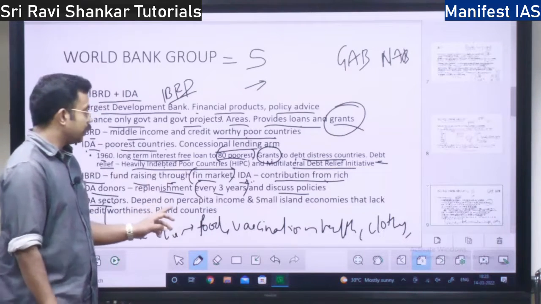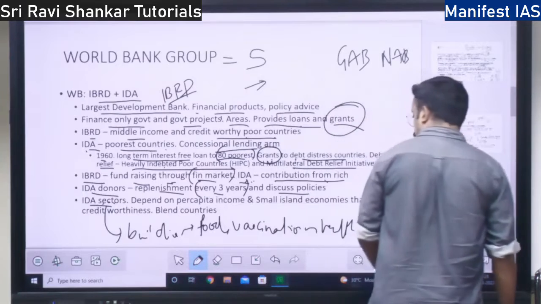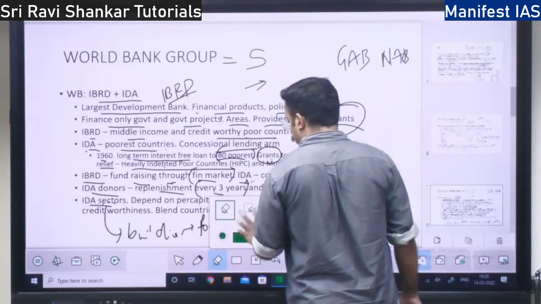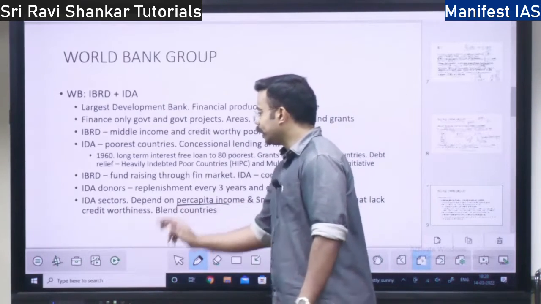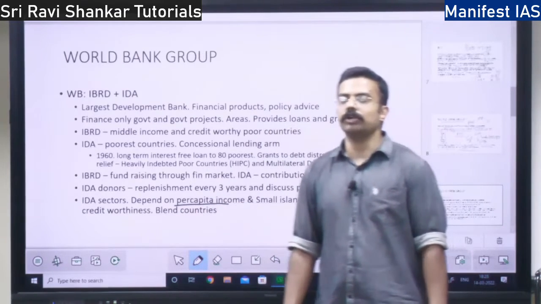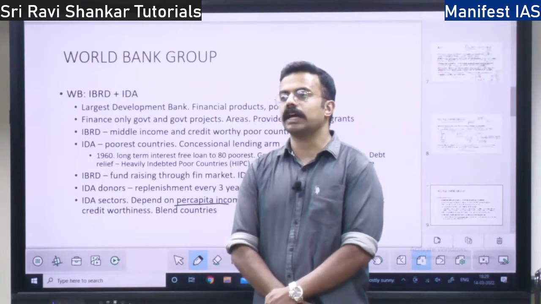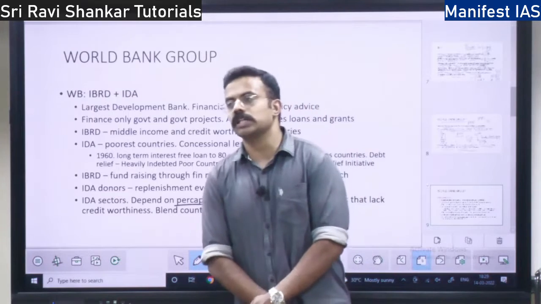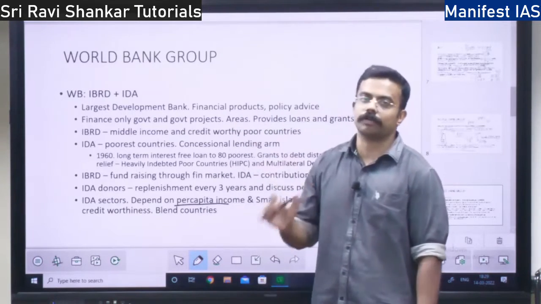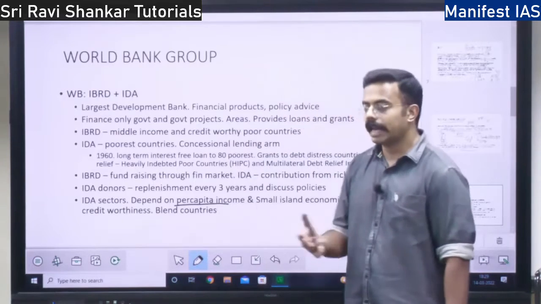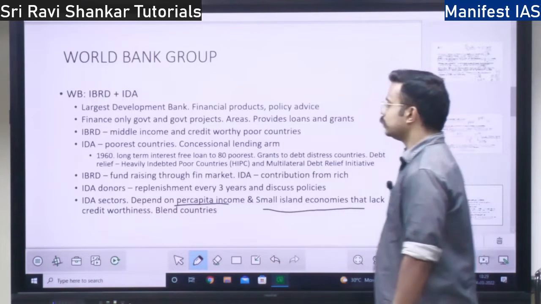Next, which countries is the IDA going to give loans to? It depends on the per capita income. I told you IDA gives money to the poorest of the poor countries. How do you consider a country as poor? Based on the per capita income. If the country's per capita income is low, a loan or grant will be given under IDA. And also small island economies.